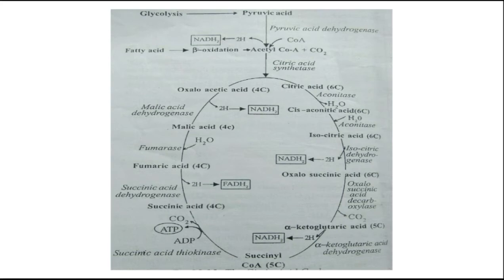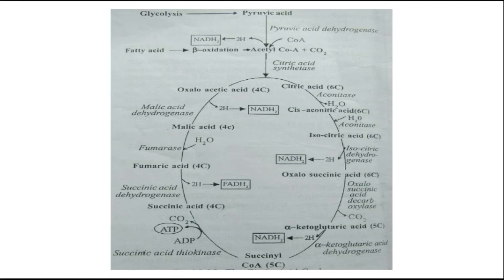As many of the intermediates of this cycle are tricarboxylic acids, it is also called the tricarboxylic acid cycle or TCA cycle.